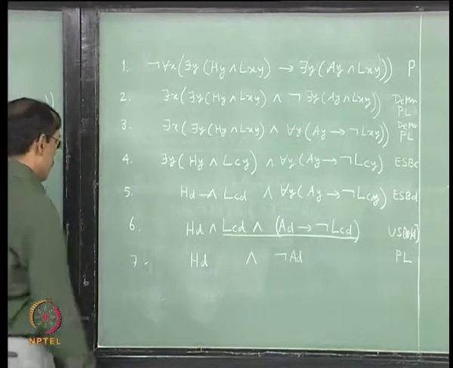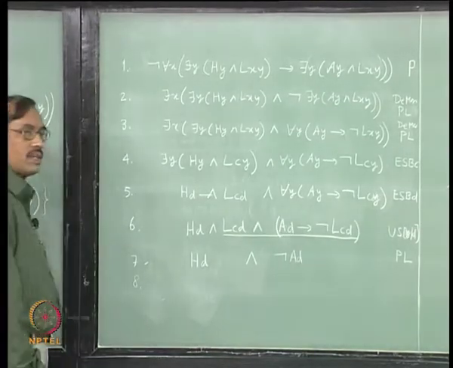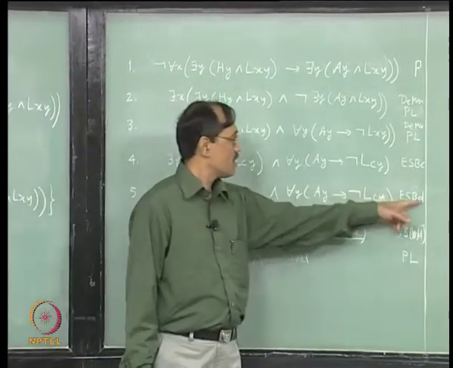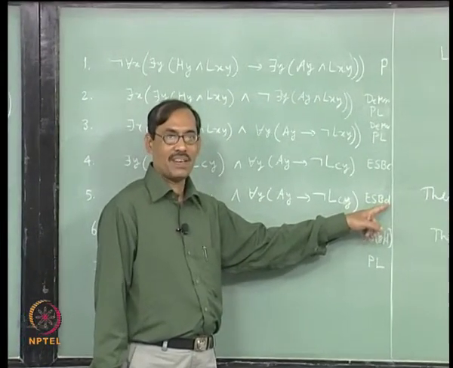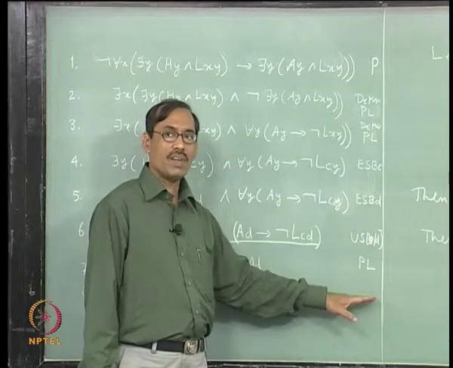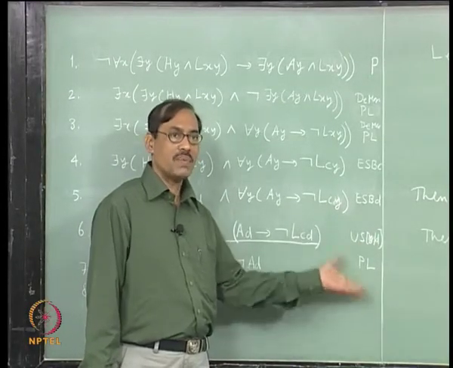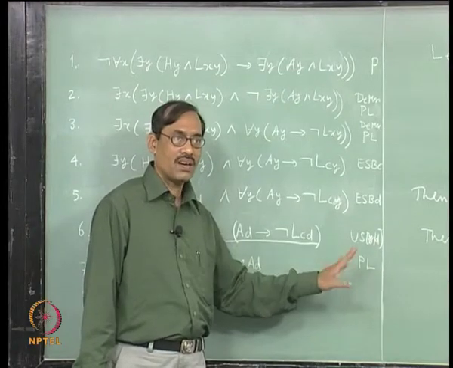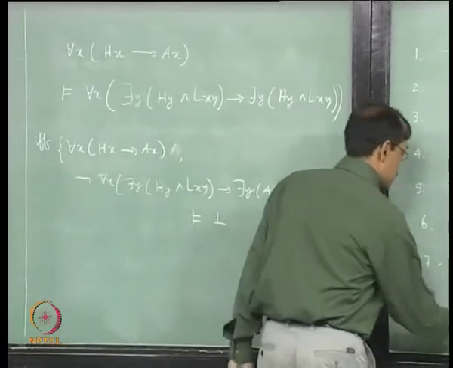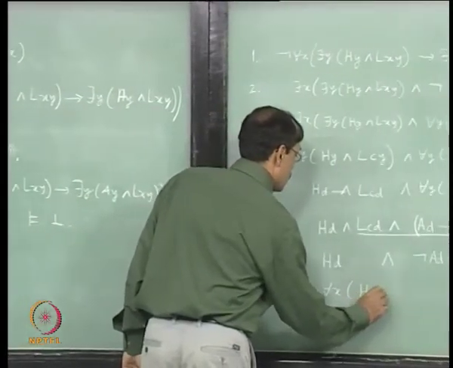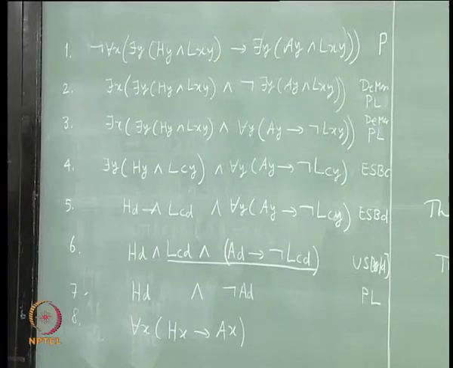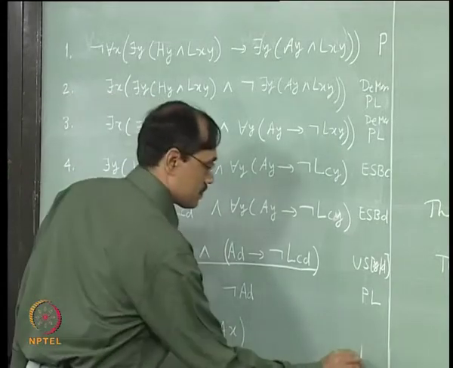fine. Now, I have not used the other premise till now, I cannot conclude anything from here, because d has been flagged, we say it is a flagged constant now, new constant. Its block is not over, block will be over only when d does not appear, but d appears till now. So, I can close the block, right. So, I will introduce the other premise, which is for each x, h x implies a x, okay. This is a premise.